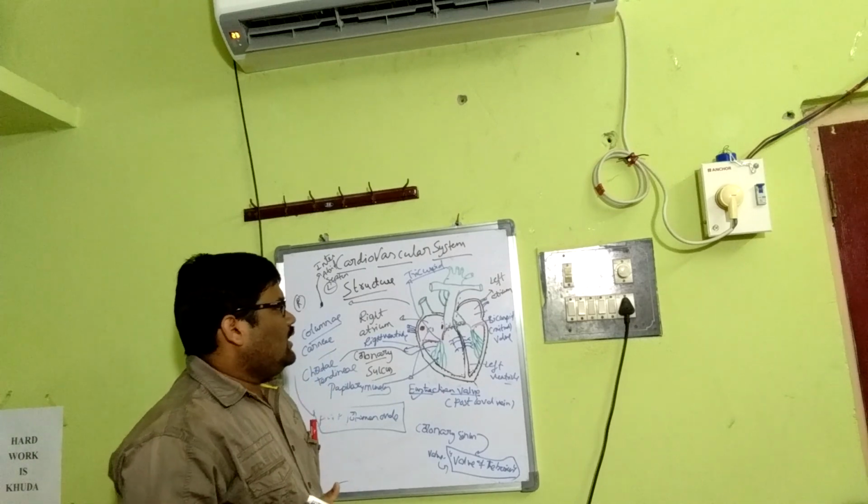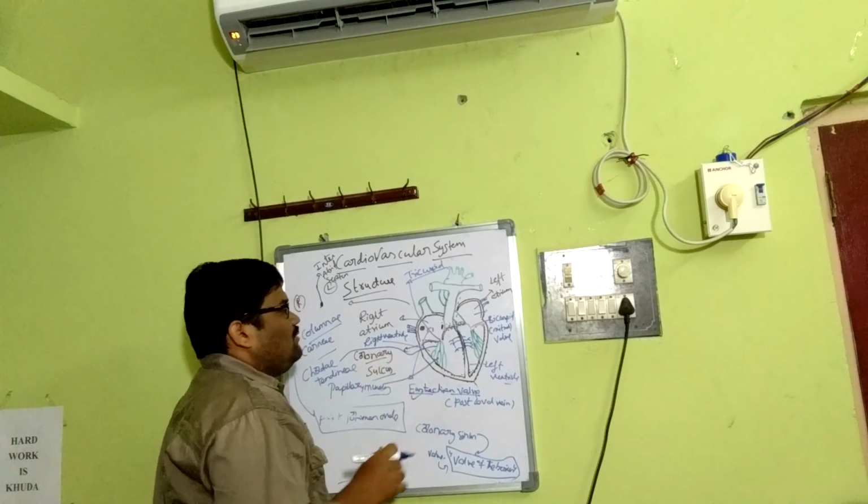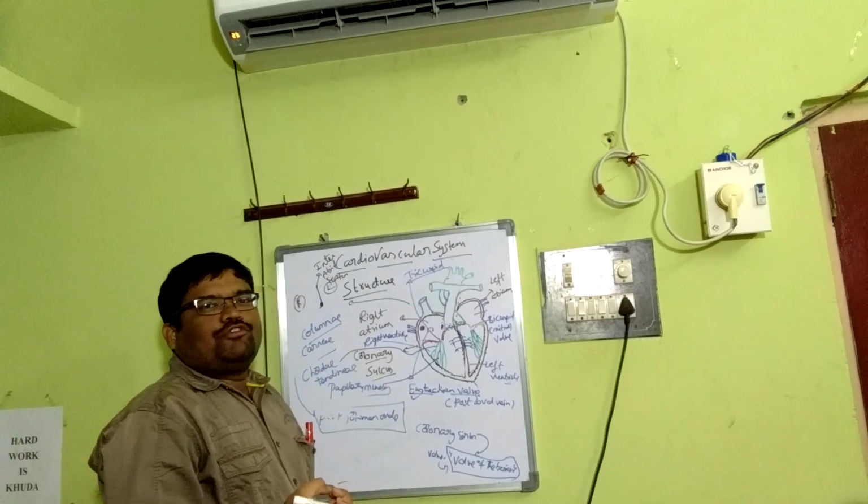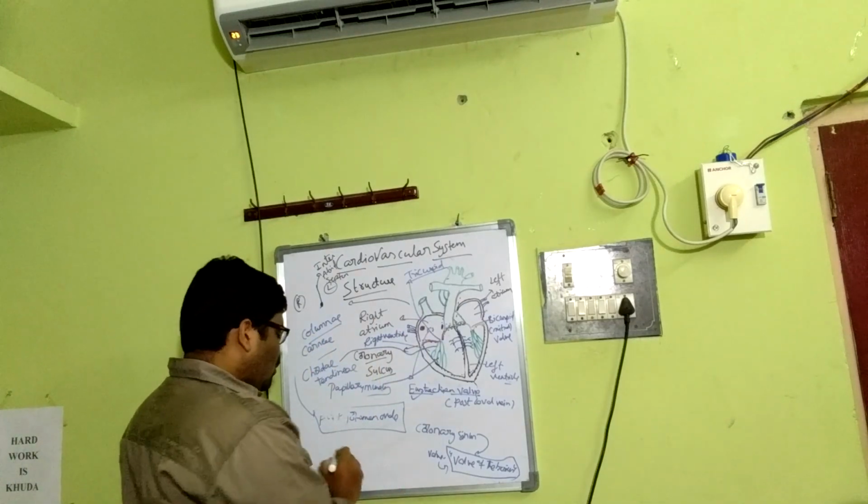And a most important thing: some of the tissues in the heart have been specialized, what we call nodal tissues.